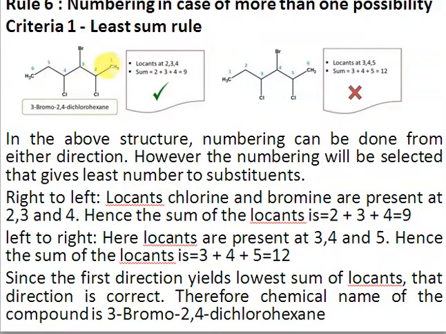So the name of this compound will be, alphabetically, bromine comes first and chlorine comes last. So the name will be 3-bromo-2,4-dichloro, because chlorine appears 2 times, and since it's a 6-carbon chain, the root name is hexane. In this way we can number if there is any confusion. So the first criterion is that you must select the least numbers for all the substituents.